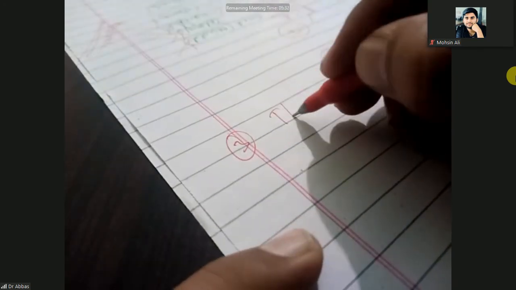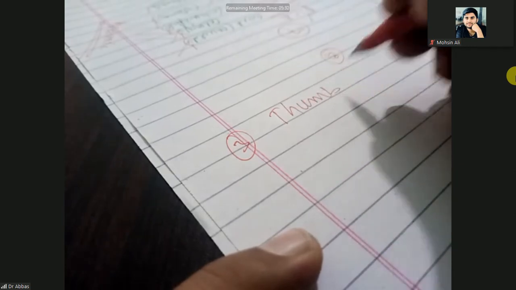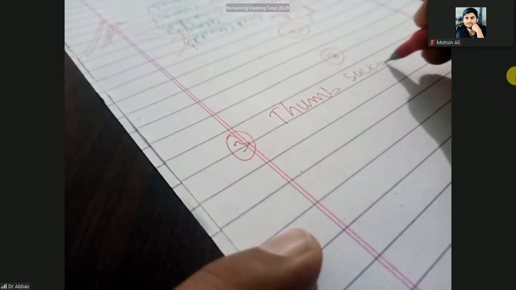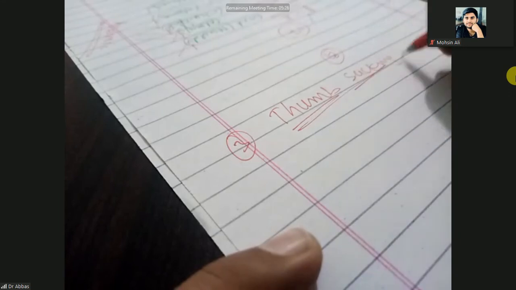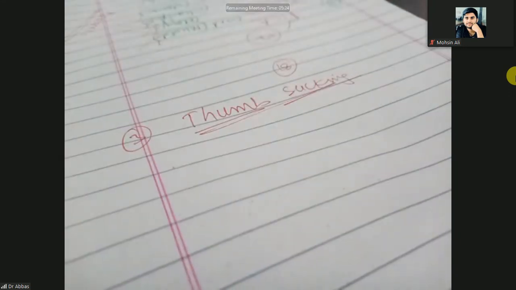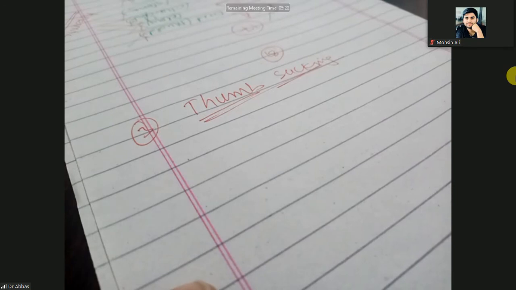Okay, next, the third behavioral condition is thumb sucking. Most of the time, babies suck their thumbs. Thumb sucking is a self-soothing behavior.